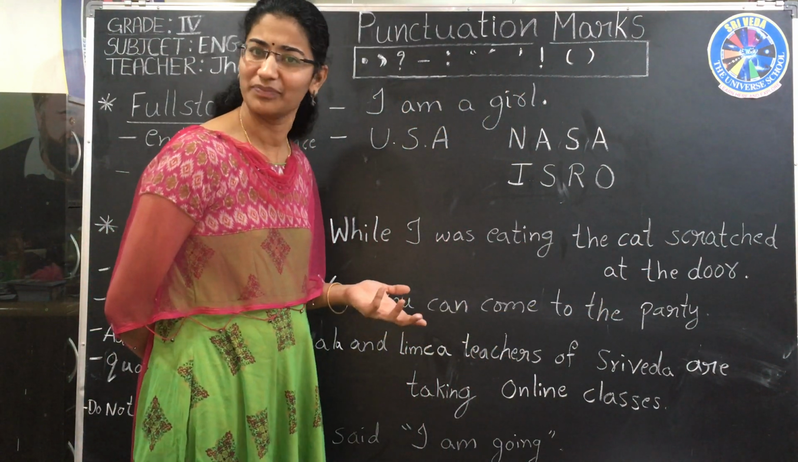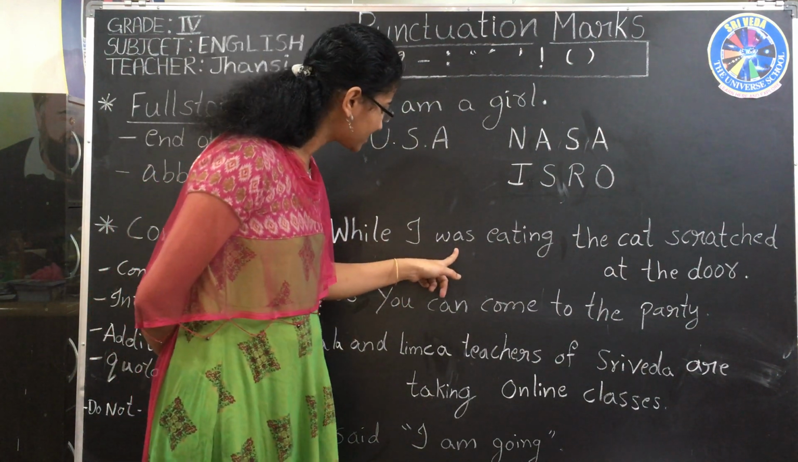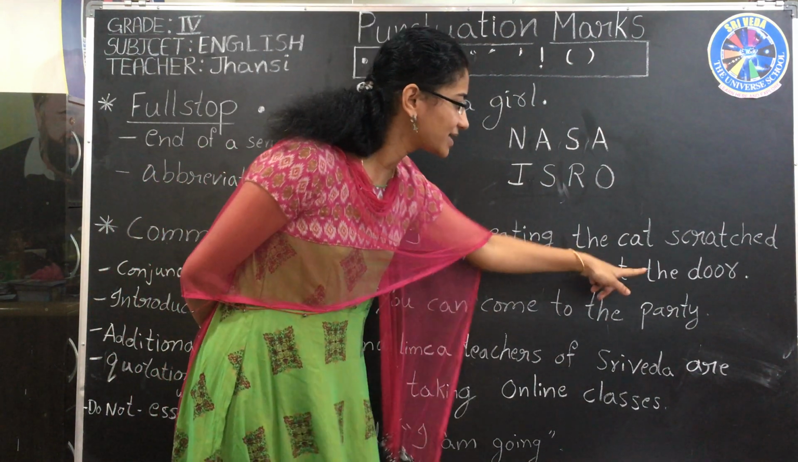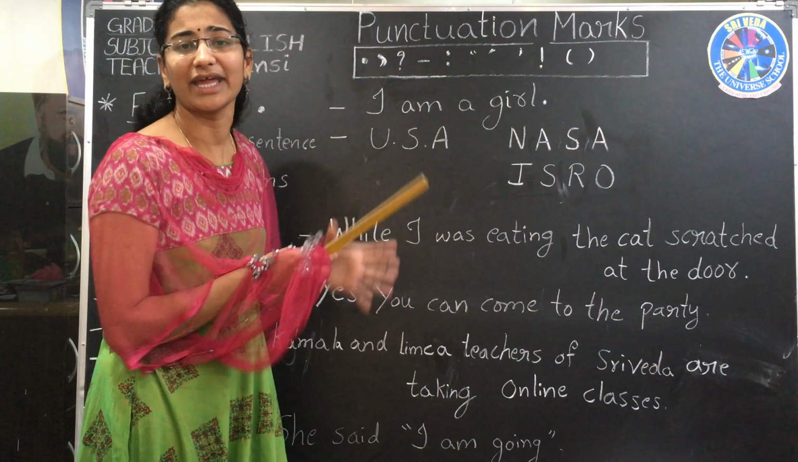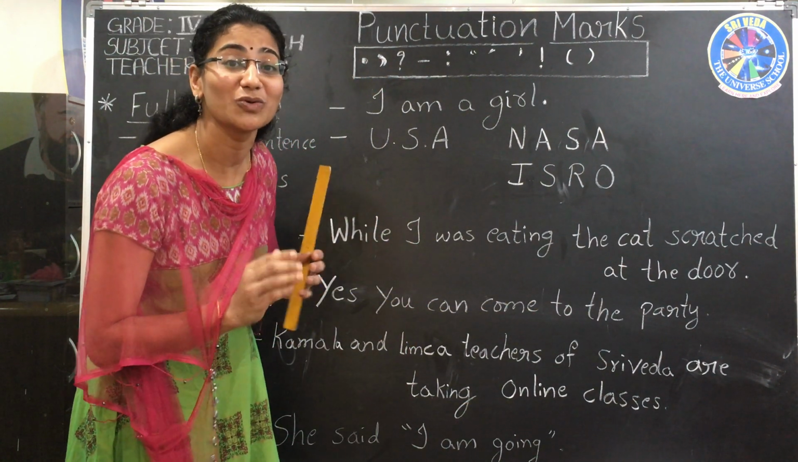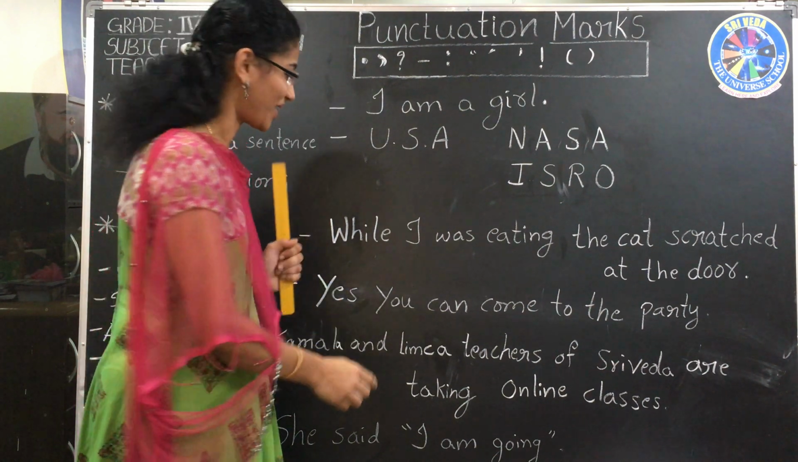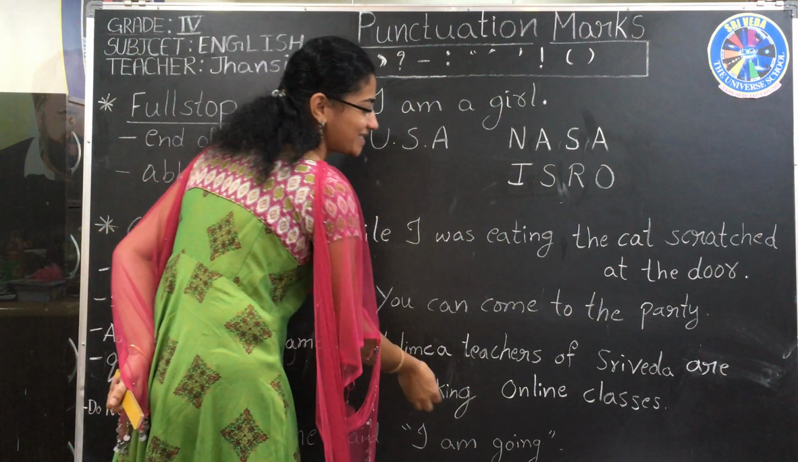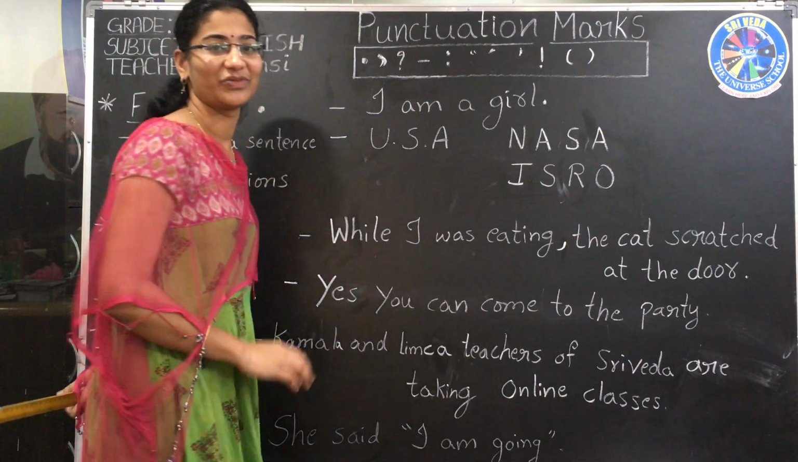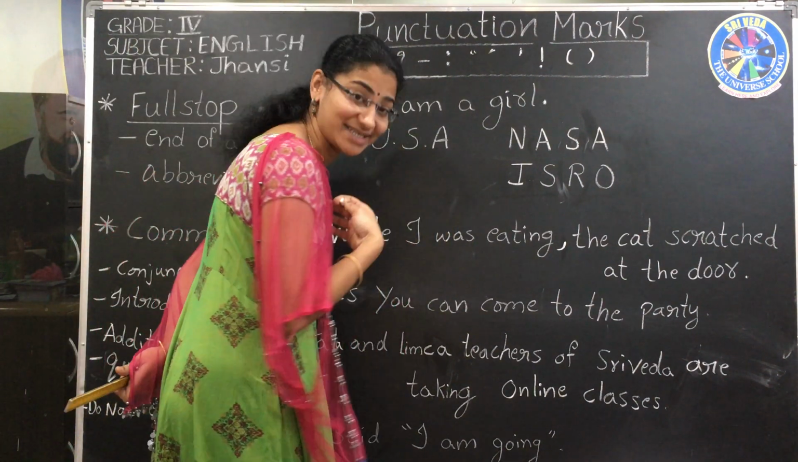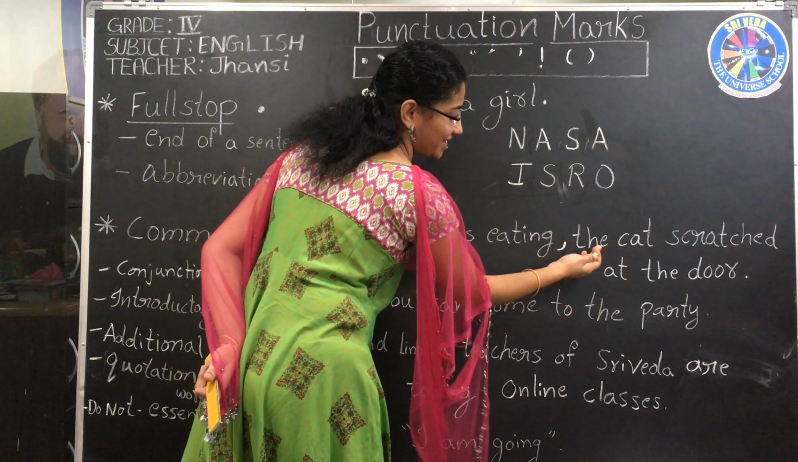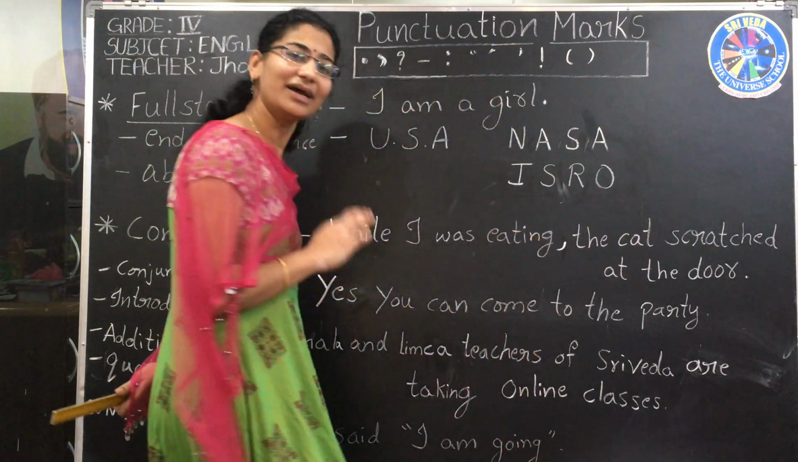Did you get any meaning? No. While I was eating the cat scratched at the door. We are not getting any meaning because we are reading continuously. When you have to separate those parts, use a comma. While I was eating, comma. You have to pause there. While I was eating. Next part: the cat scratched at the door.